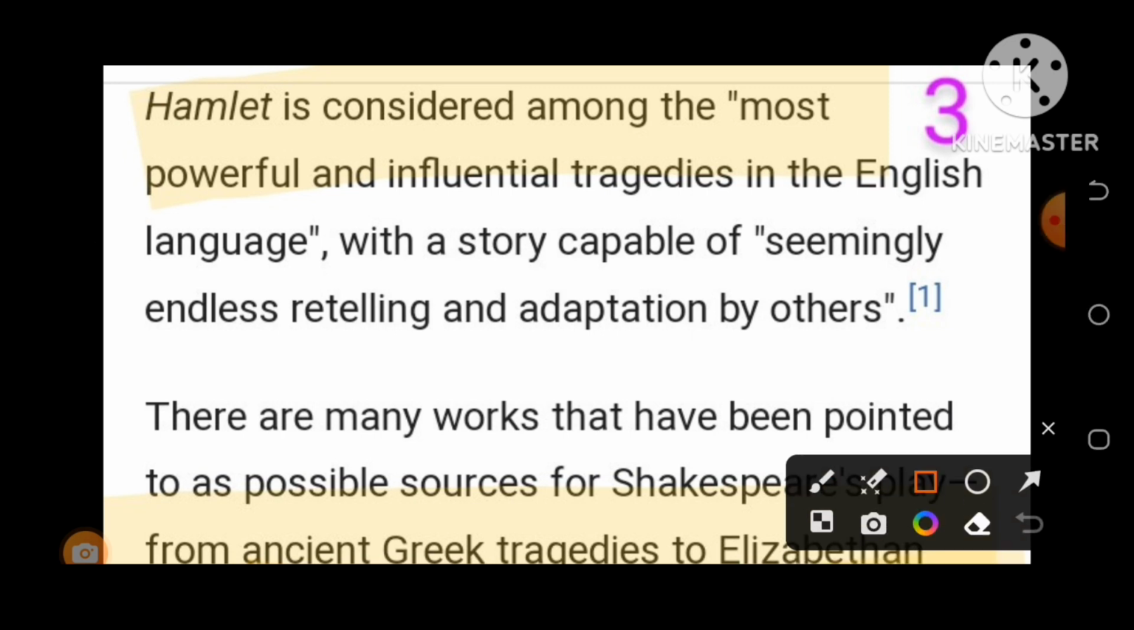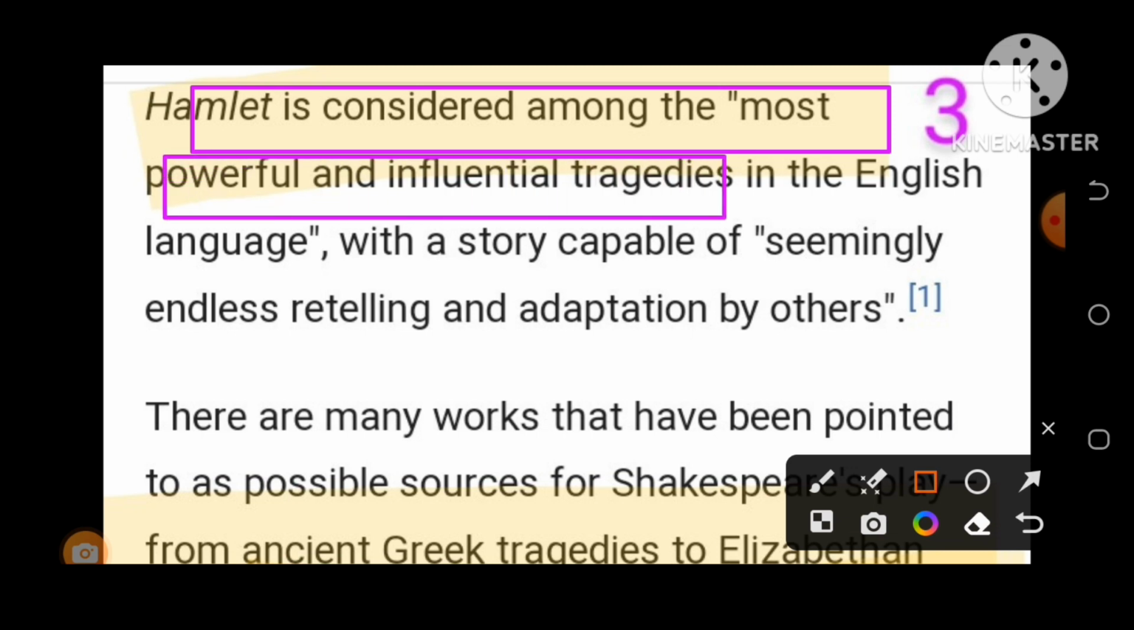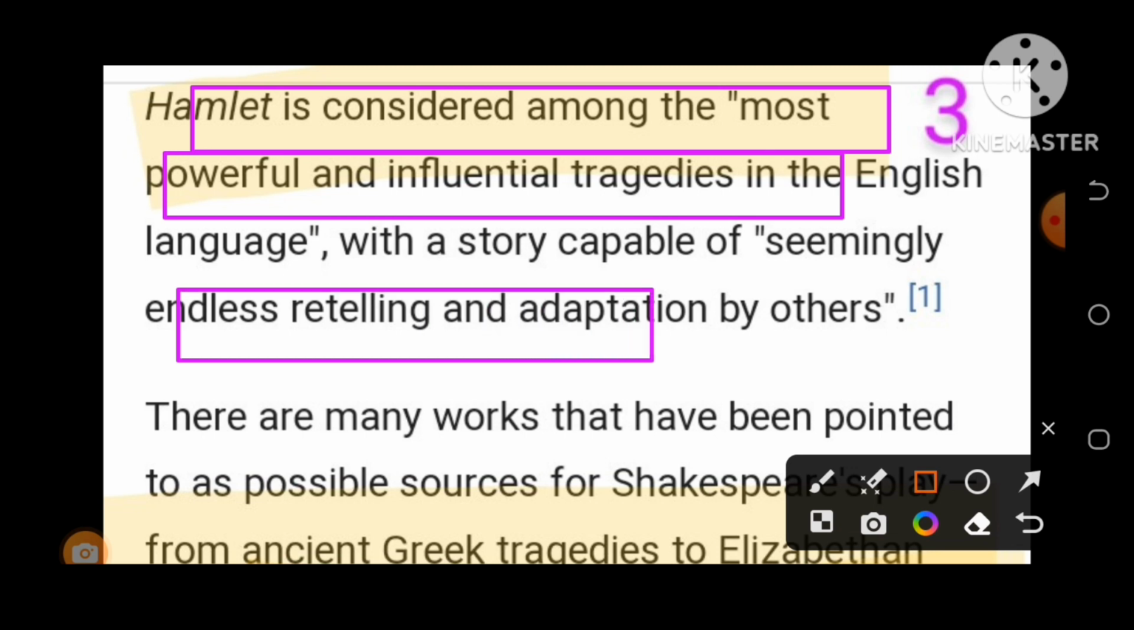So Hamlet is considered among the most powerful and most influential tragedies of William Shakespeare in the English language, with a story capable of seemingly endless retelling and adaptation by others. In short, I can say this is the most important play, the most important tragedy, the largest one written by William Shakespeare.